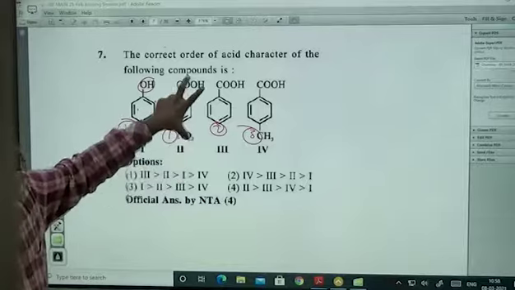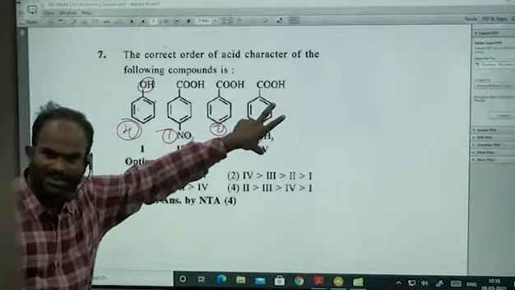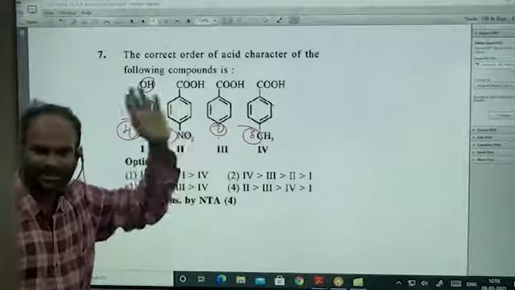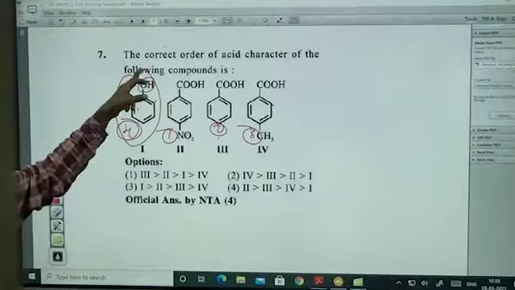Nitro group, which means electron withdrawing group carboxylic acid, normal carboxylic acid, electron releasing group carboxylic acid. I have done with the carboxylic acid, then I went to the phenols. Got it? Right.